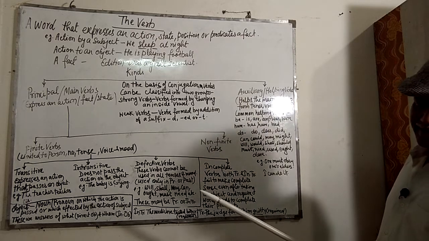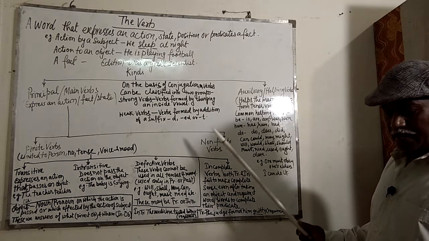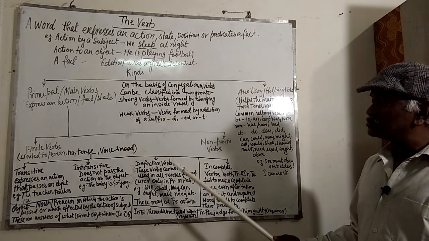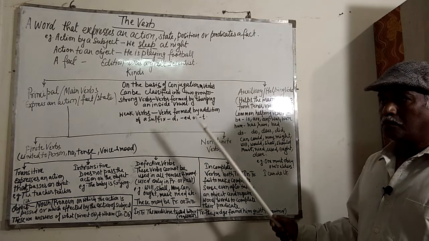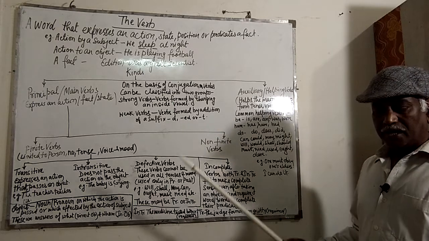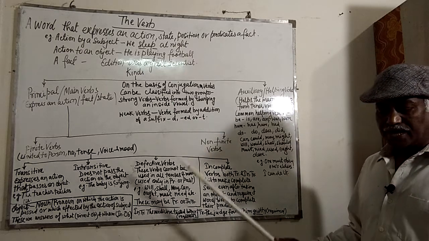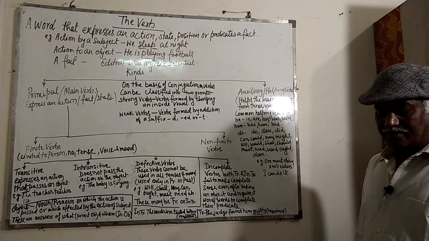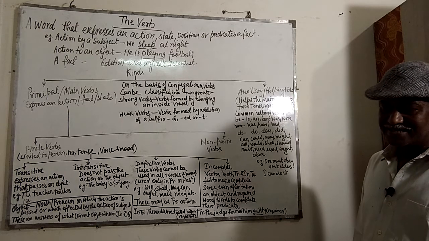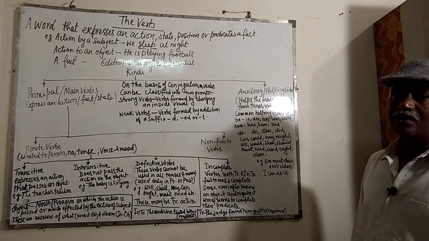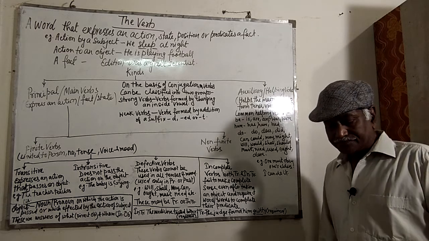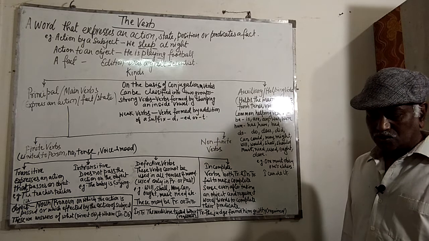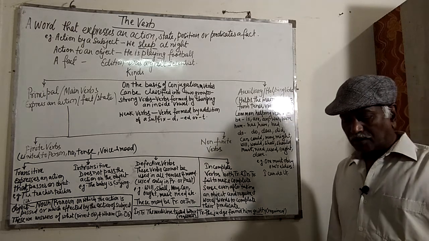Next is by adding a suffix n, ne or e in the third form. Arise, arose, arisen. Blow, blew, blown. Bear, bore, born. Drive, drove, driven. Eat, ate, eaten. Rise, rose, risen. Go, went, gone, etc.